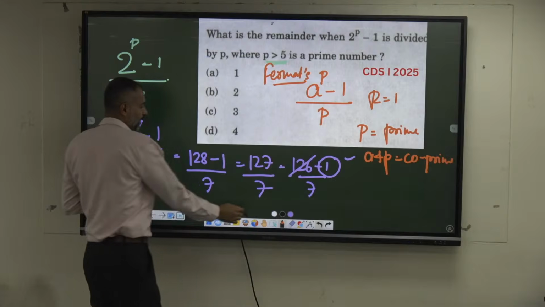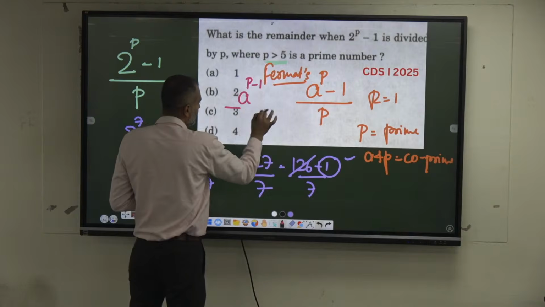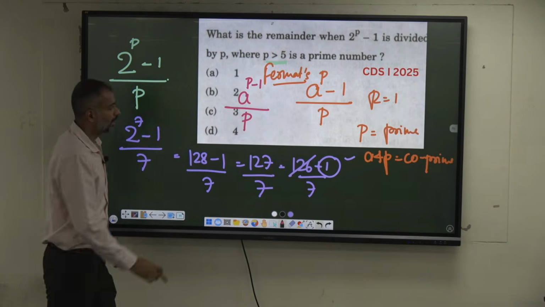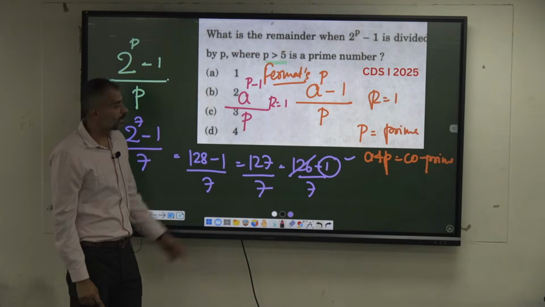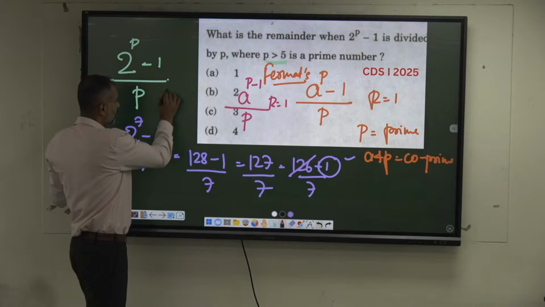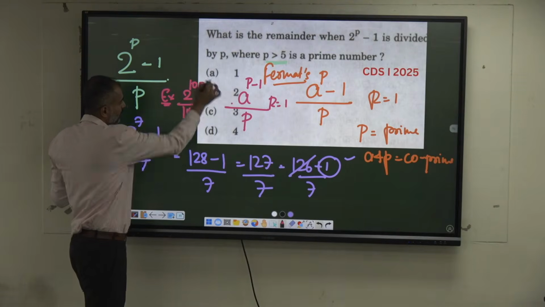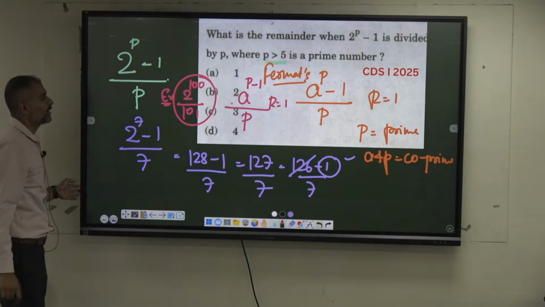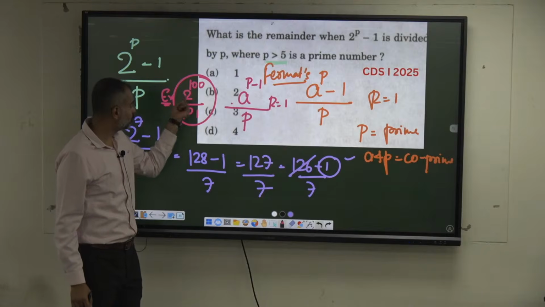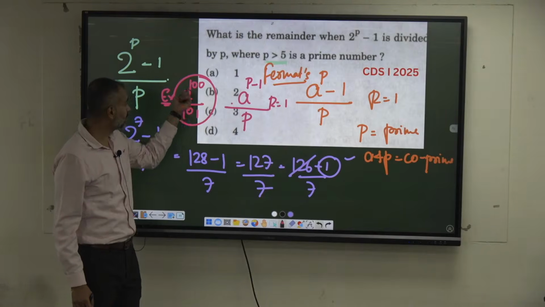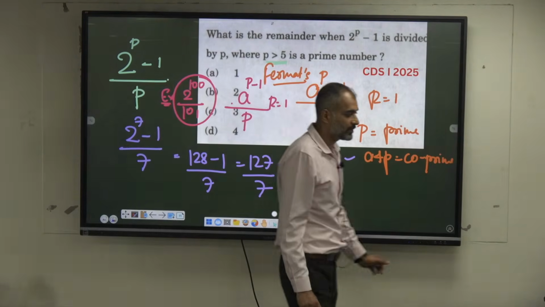Similarly, you can apply Fermat's for this also: a power p minus 1 divided by p, remainder is equal to 1. Example you can take: 2 power 100 by 101. What is the remainder? 2 and 101 are co-primes, 101 is a prime. This is p minus 1. Remainder has to be 1 in both these cases. It's called Fermat's.